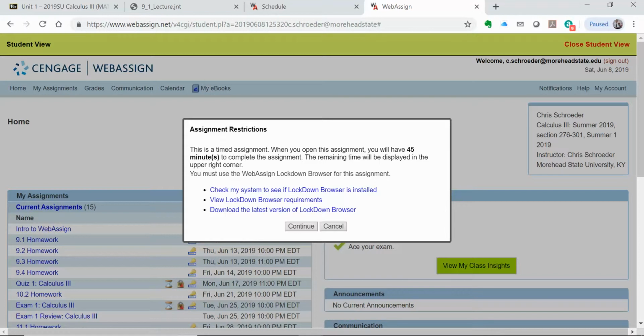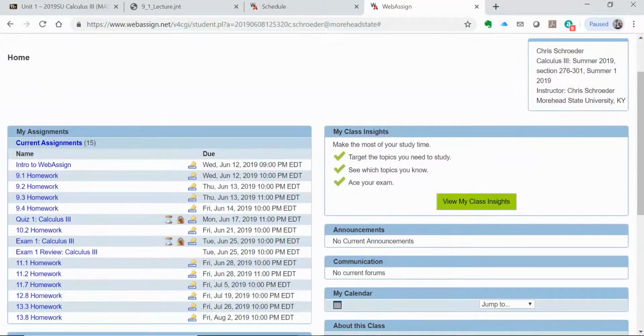And that'll also be the case for the exams, and those are also going to be in a proctored setting. So I'm not going to go through the process of doing that. It's pretty straightforward. If you have any questions about it, let me know.